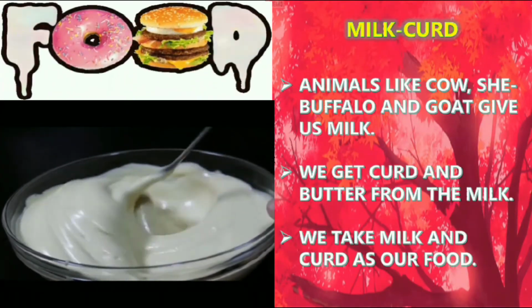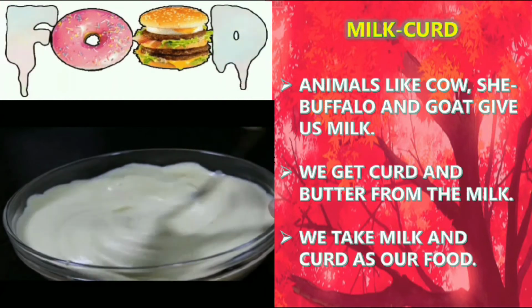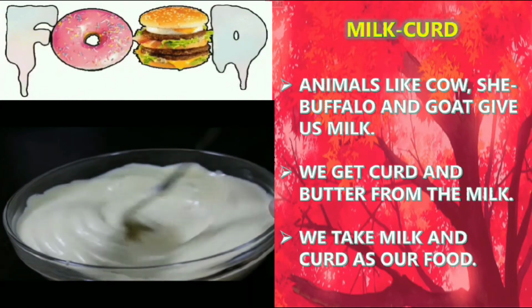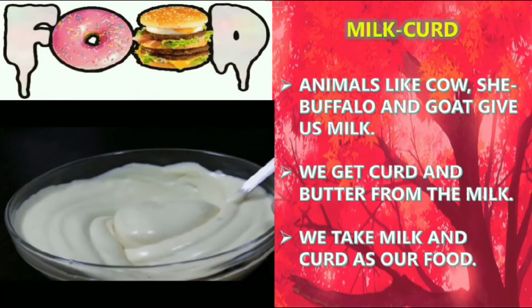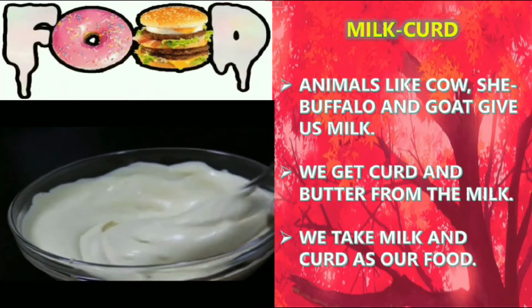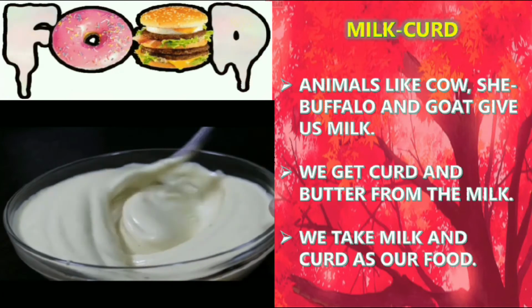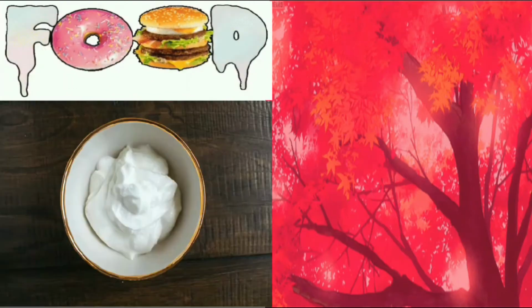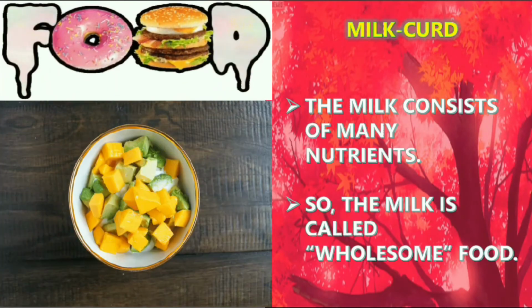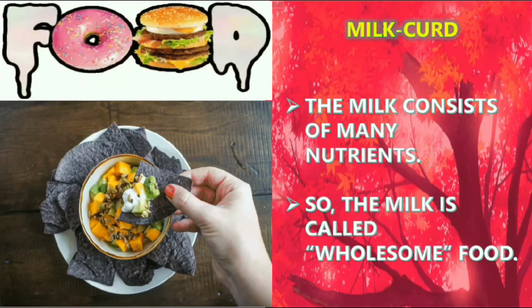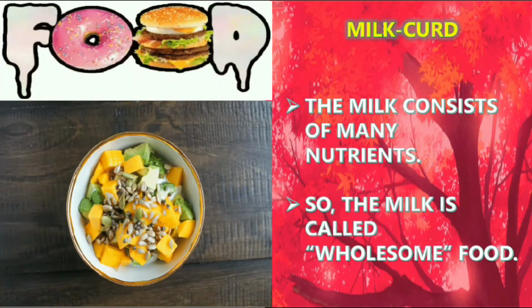Animals like cow, she-cow and goat give us milk. We get curd and butter from the milk. We take milk and curd as our food. So all the dairy products we are consuming come from milk. The milk consists of many nutrients, so milk is called wholesome food.